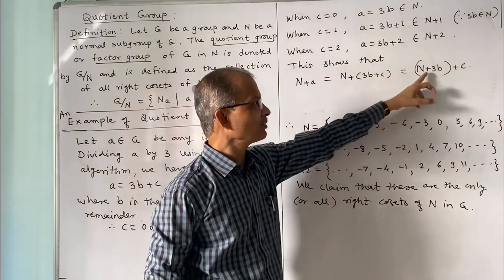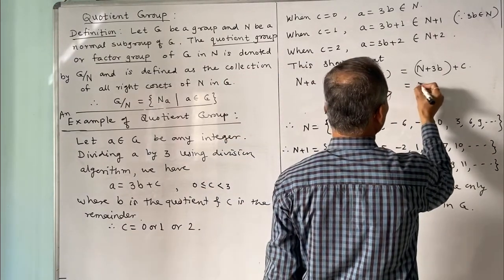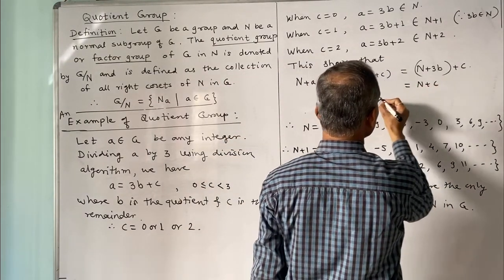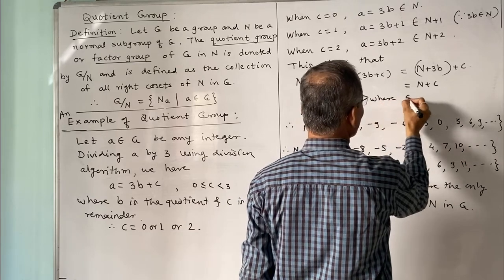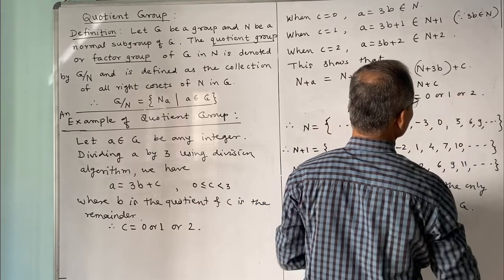Actually n plus 3B is equal to n. Therefore this is equal to n plus C, where C is equal to 0 or 1 or 2.